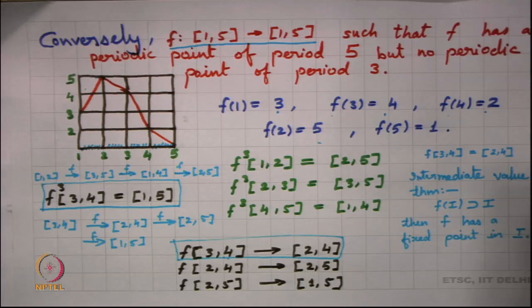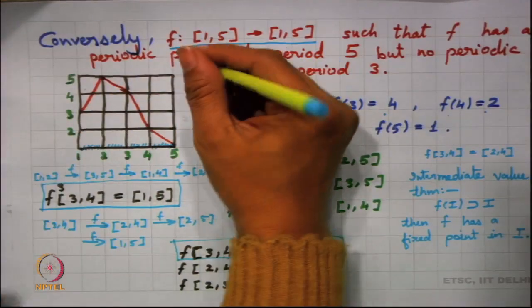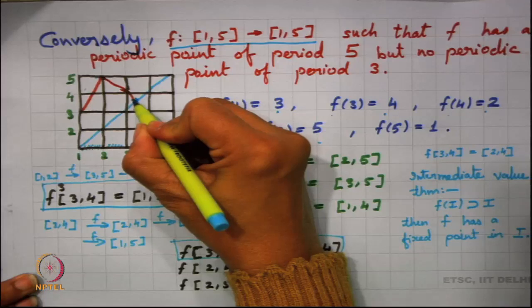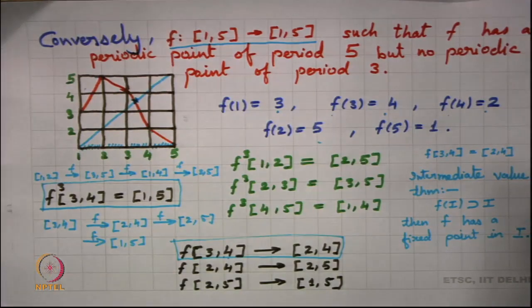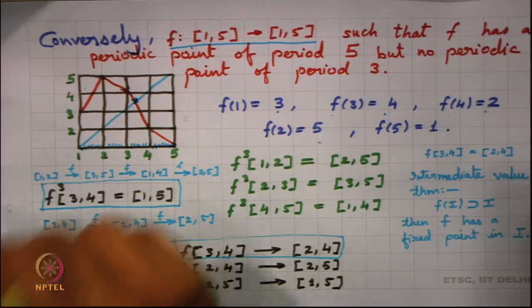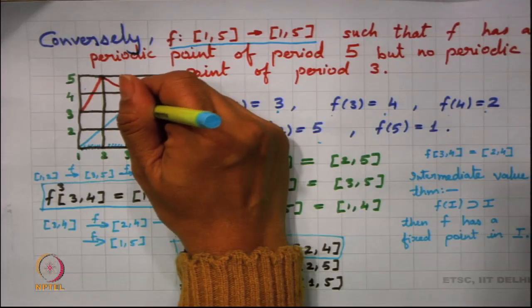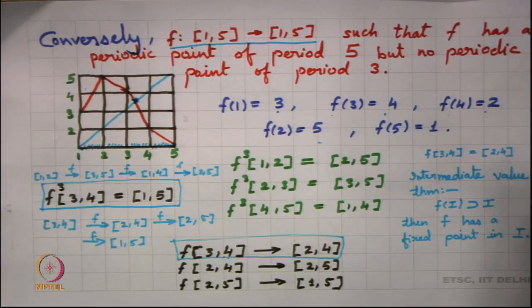Now, since f has a fixed point in [3, 4], f cube also has a fixed point in [3, 4]. We only want to claim that both f x and f cube x will have the same fixed point in [3, 4]. So, already there is a fixed point of period 1 here, and I can simply draw that part. I find that this is a fixed point here. So, already I know that f has a fixed point here. I want to claim that f cube also has a fixed point, and that fixed point is the same as the fixed point of f, and so there is no periodic point of period 3.